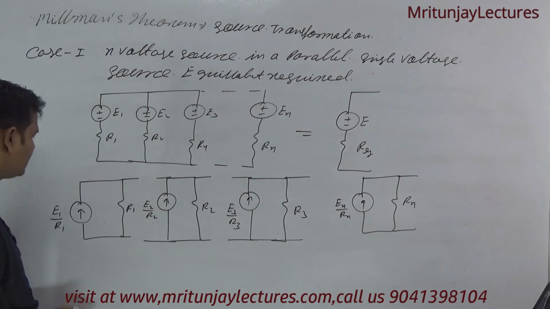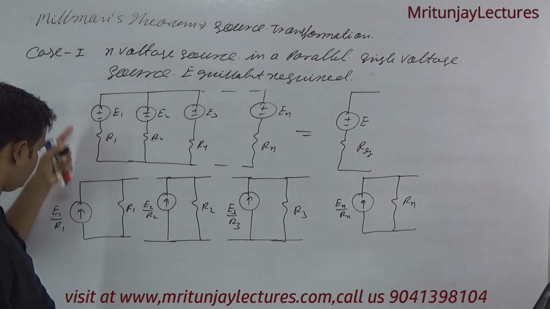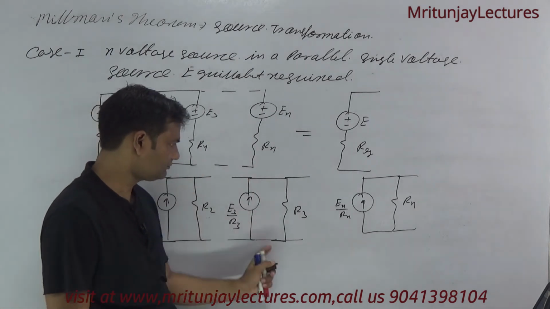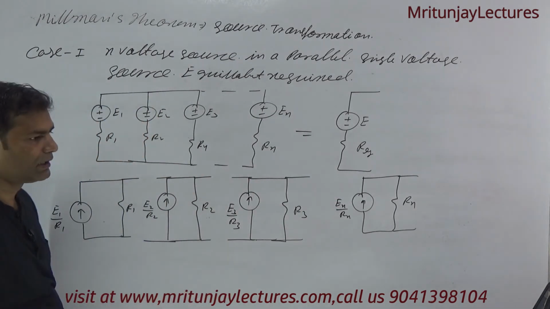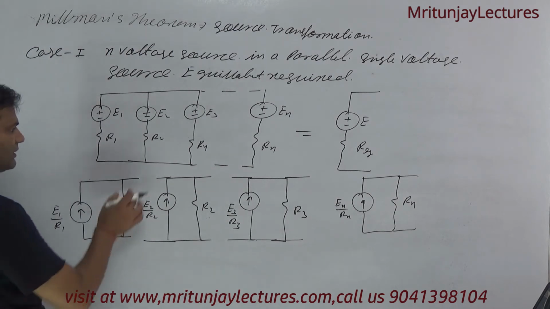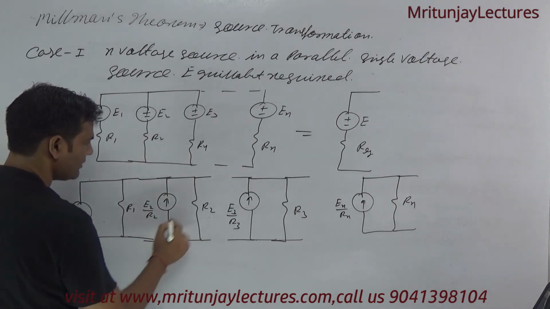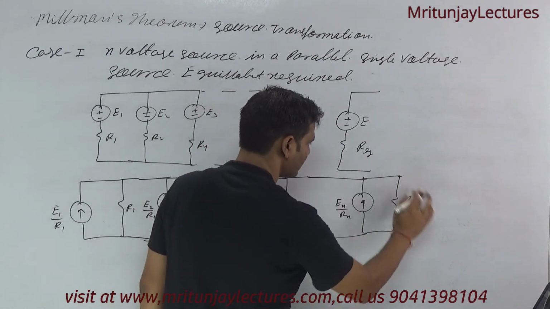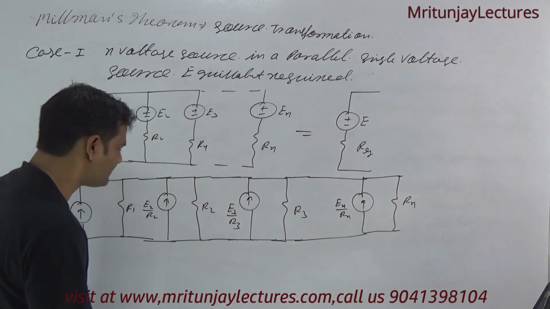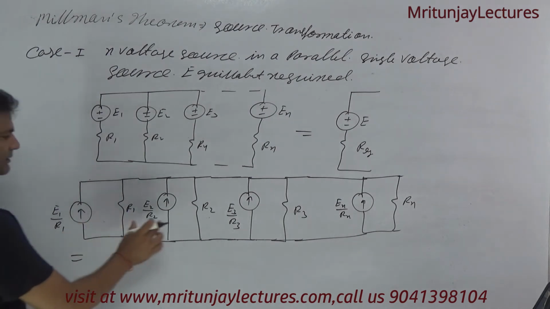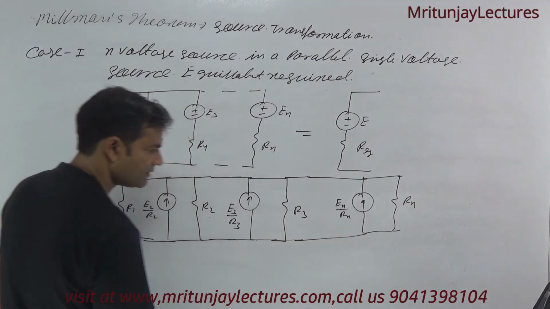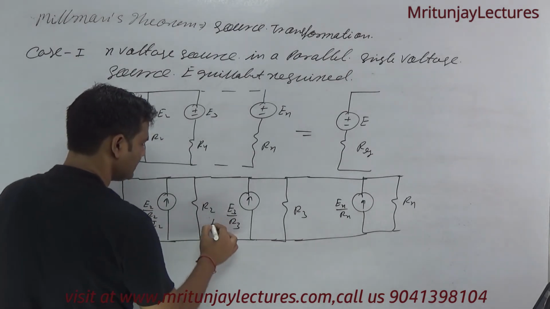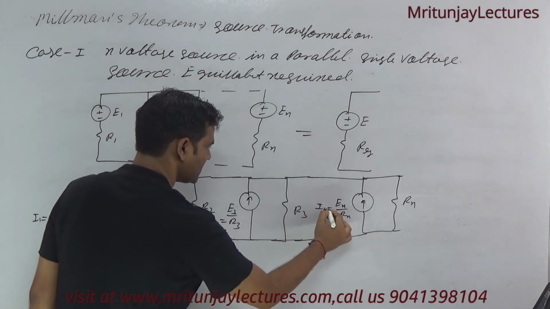Clear? If these are converted into current sources, all are connected as current sources. After that, all connections are in parallel, so this one is connected here, and this one is connected here. Now this current, this current, this current and this current are I1, I2, I3, I4.